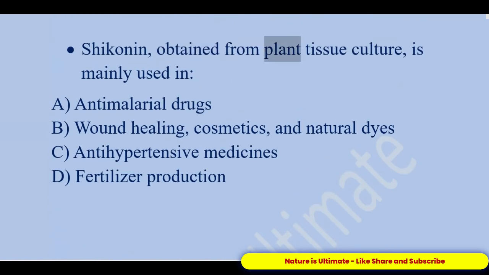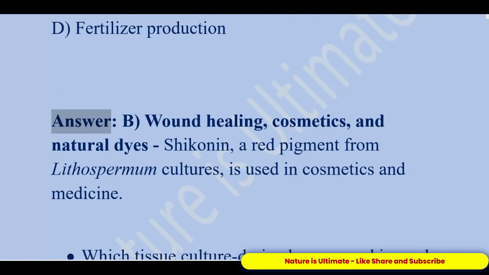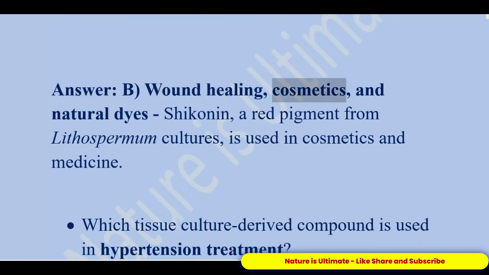Shikonin, obtained from plant tissue culture, is mainly used in: A. Anti-malarial drugs. B. Wound healing, cosmetics, and natural dyes. C. Anti-hypertensive medicines. D. Fertilizer production. Answer: B. Wound healing, cosmetics, and natural dyes. Shikonin, a red pigment from Lithospermum cultures, is used in cosmetics and medicine.